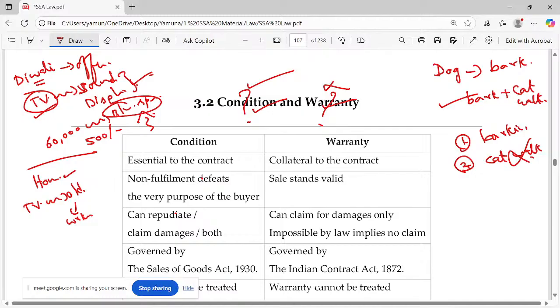Okay, so what can you do? You cannot return it because it's a warranty, because that's an extra attachment of the dog. There may be many qualities for the dog, but for which quality you bought that? You bought those goods, so that quality has to be matched. Third one, okay. Did not bark. Okay, please try to understand. Did not bark, but in the catwalk, it got its first prize.